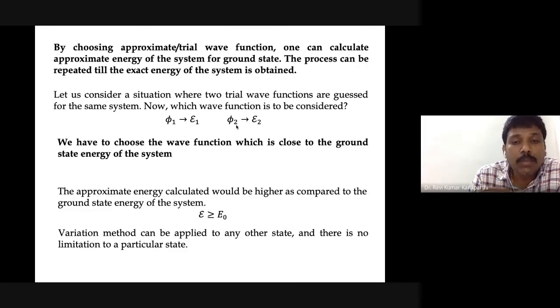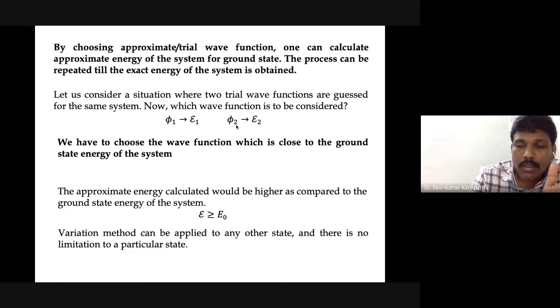We will come to this principle. We will try to derive this maybe after that. And later, another important thing I already mentioned, please remember that this particular method is not restricted to a particular ground state. It can be applied to any other state. You need not know anything about that. You need not know any similar system, unlike the perturbation theory method.